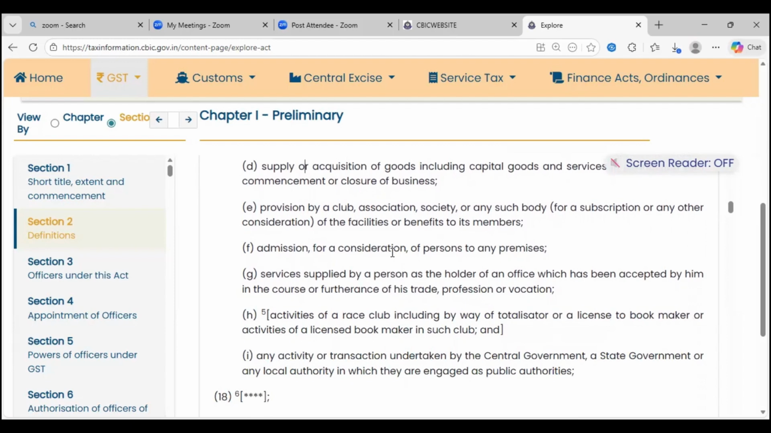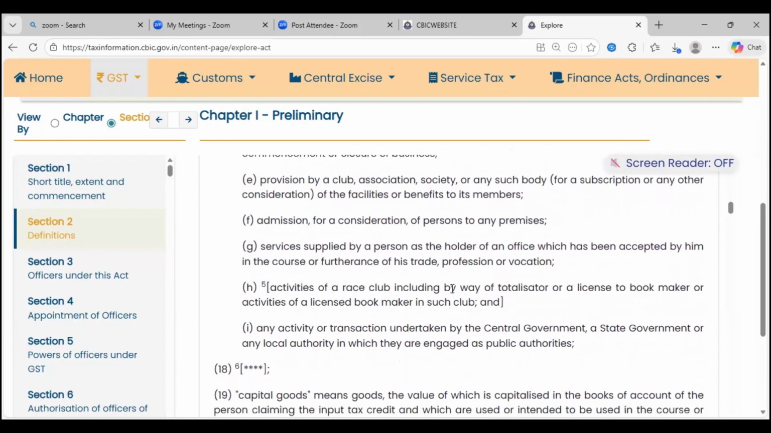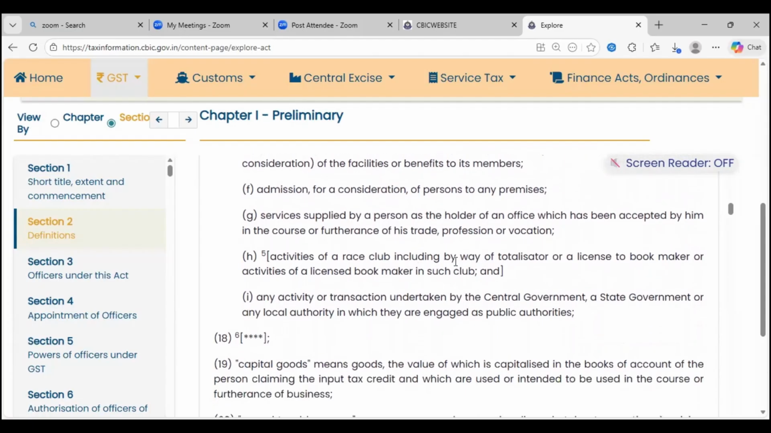Like you have this museum, then any show which is conducted, event. Services supplied by a person, holder of an office, which is in relation to IASD. We will talk later. Club, totalizer. This you have race course road where we have this horse betting, or a club in general. Activities which are undertaken by state government, central government, or local authority in which they are engaged as a public authority. Now, these are all they have defined as a business.